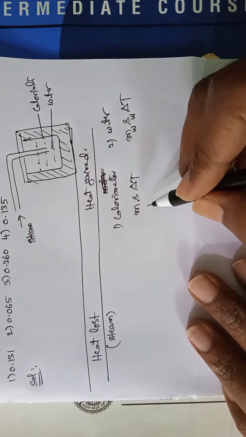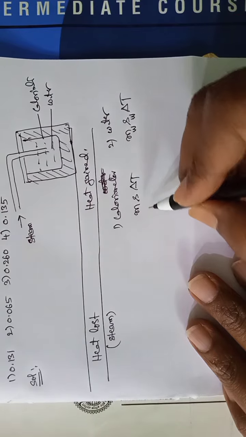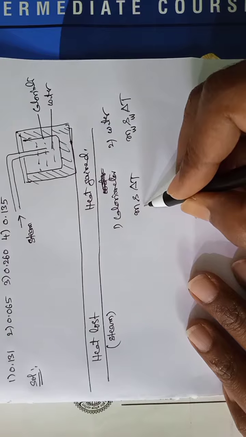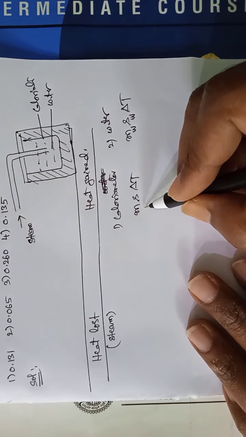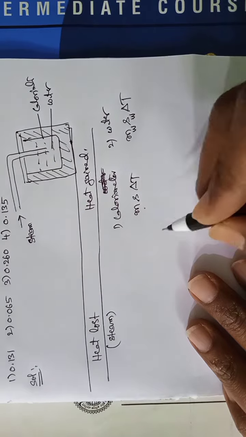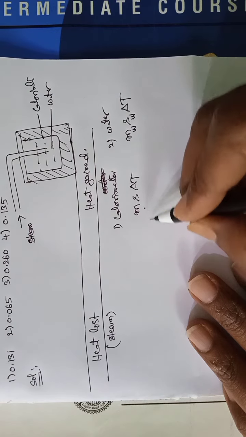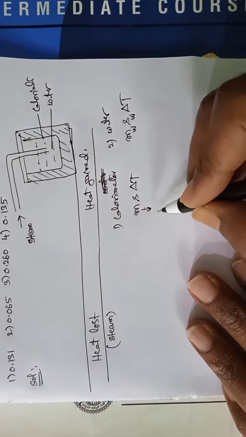When water equivalent value is given, we write here M equivalent, water equivalent.